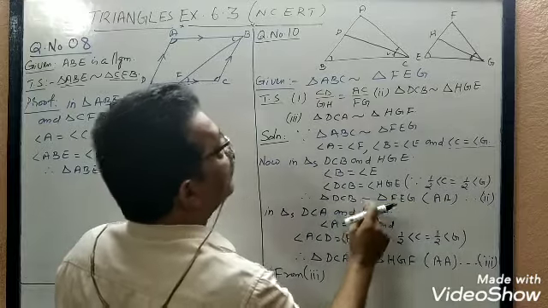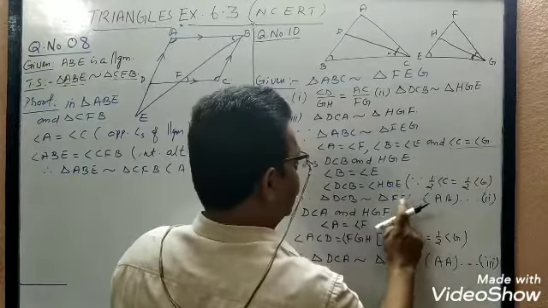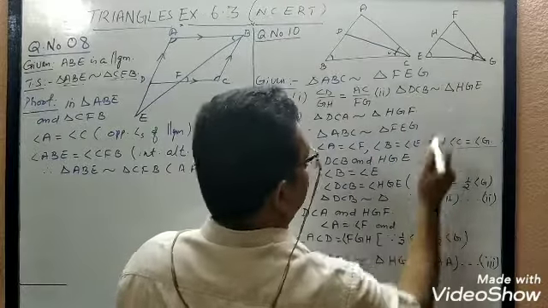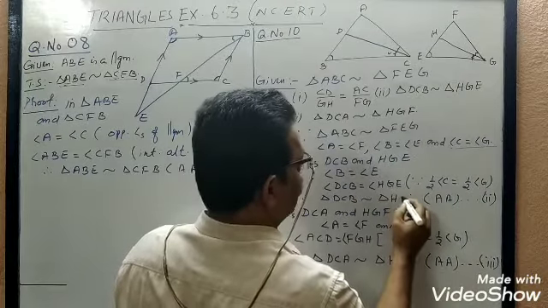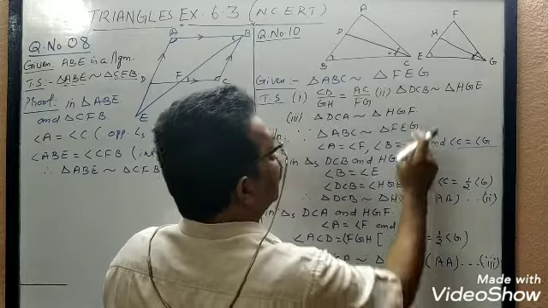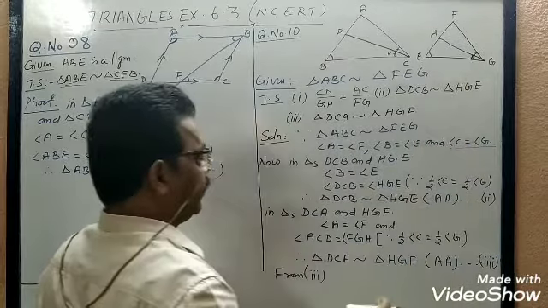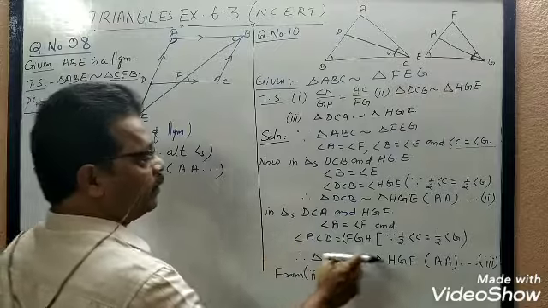DCB is similar to HGE. What is this? HGE. That is what we have to prove, right? Triangle DCB is similar to triangle HGE by AA similarity. Okay. Now let us prove question number 3.